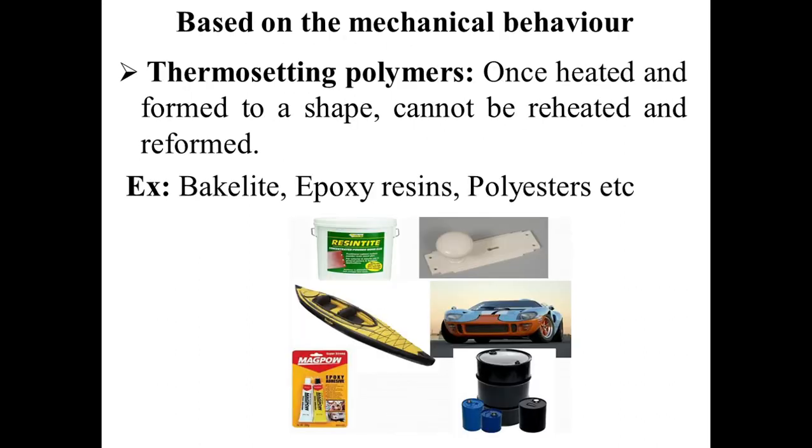Next we'll come to the classification based on the mechanical behavior. It is classified into thermosetting polymers and thermoplastic polymers. First we will see the thermosetting polymers. What are thermosetting polymers? Once heated and formed to a shape, they cannot be reheated and reformed. That is called a thermosetting polymer. Example, bakelite, epoxy resins, polyesters, etc. These are the thermosetting polymers.